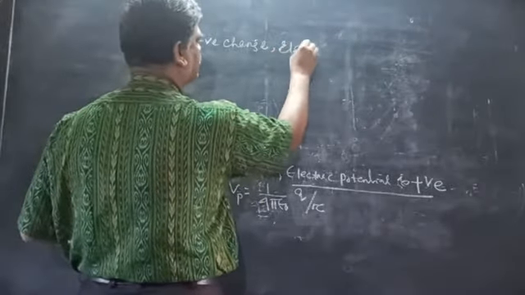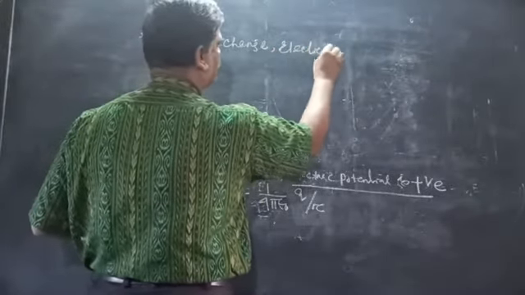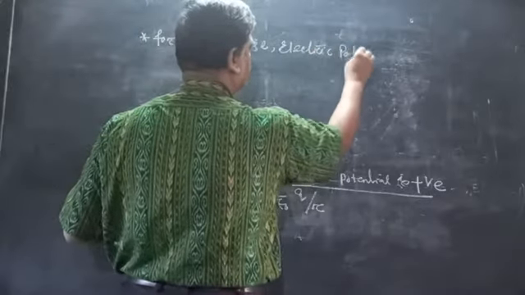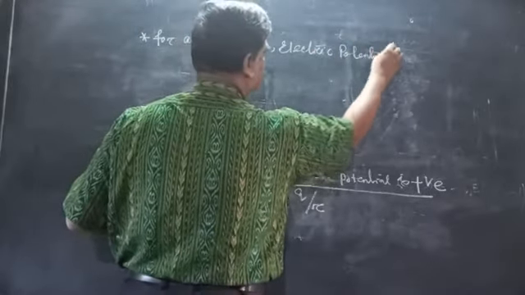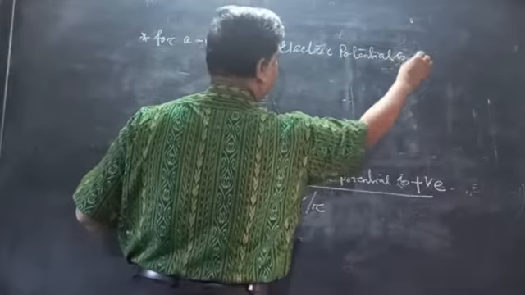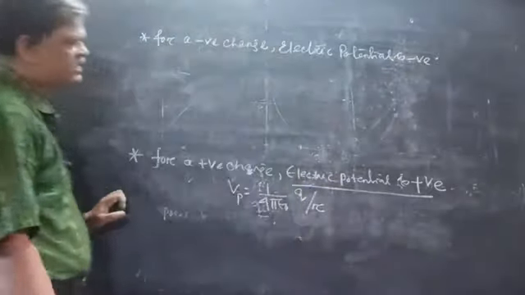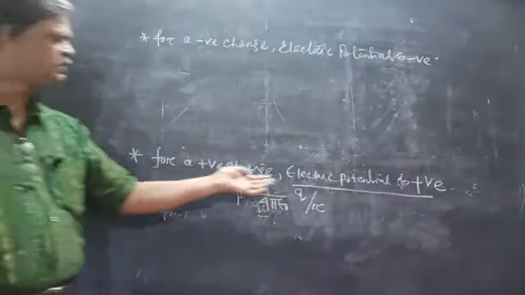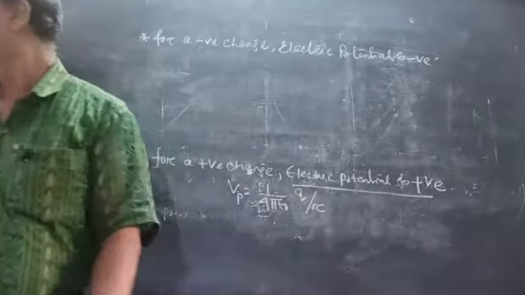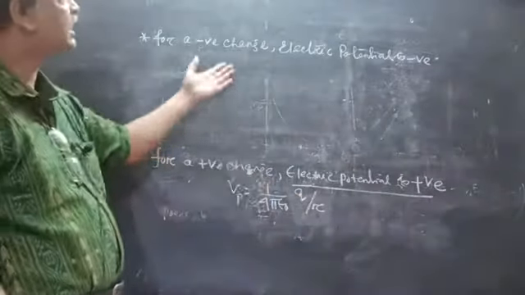So for a positive charge, electric potential is positive. For a negative charge, electric potential is negative.